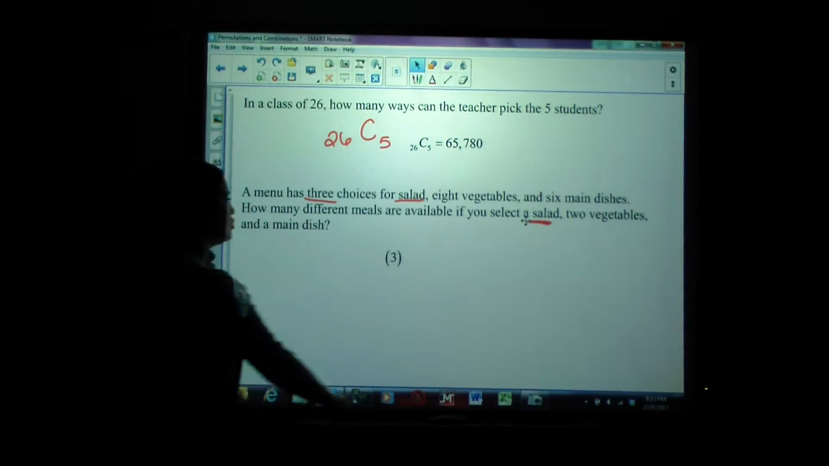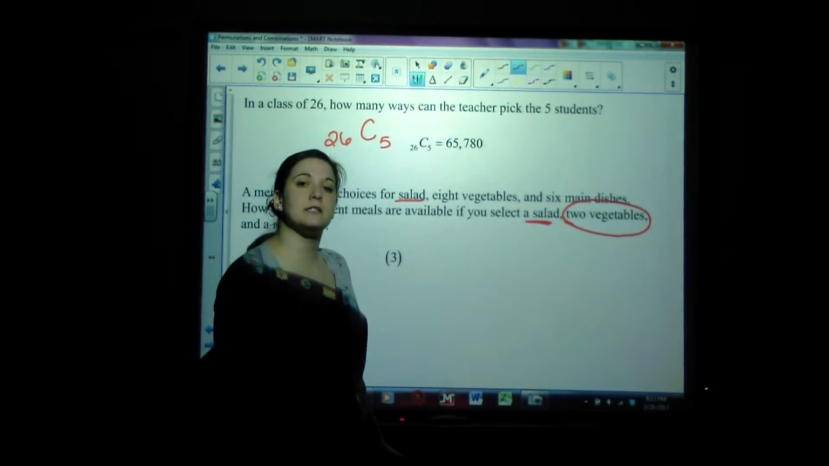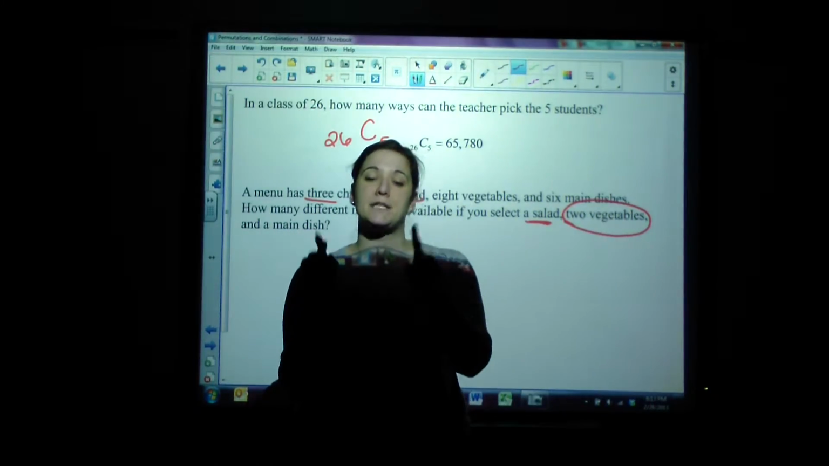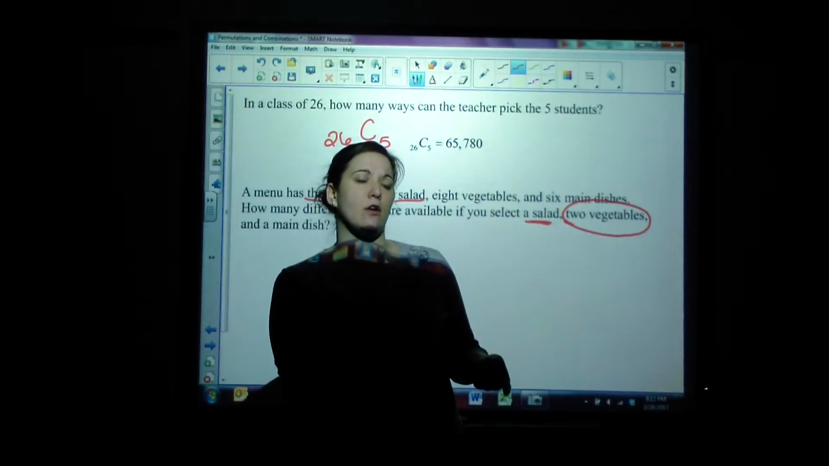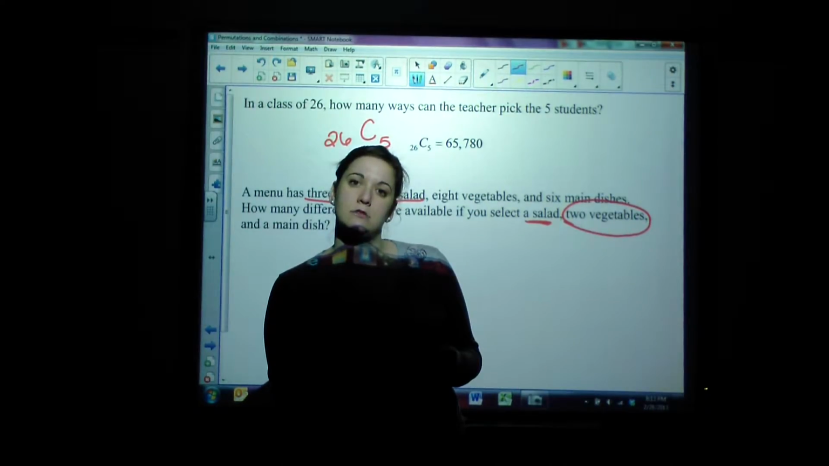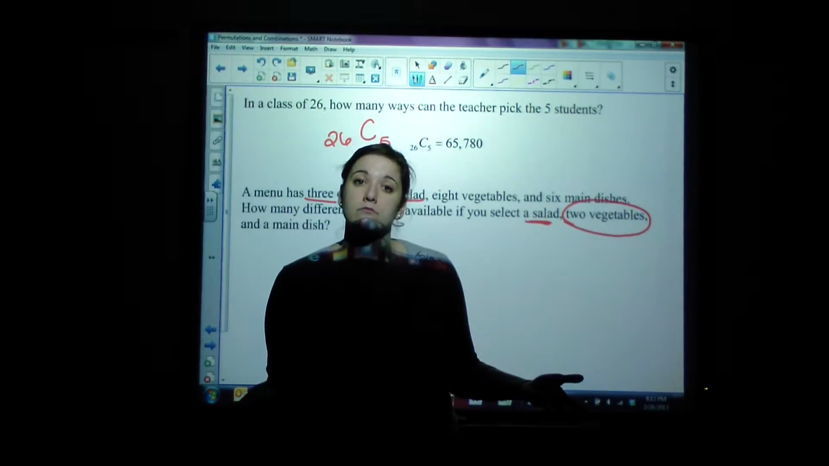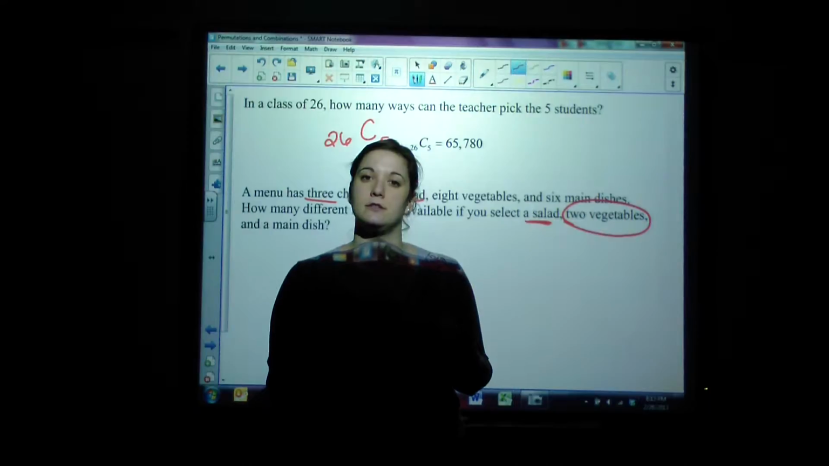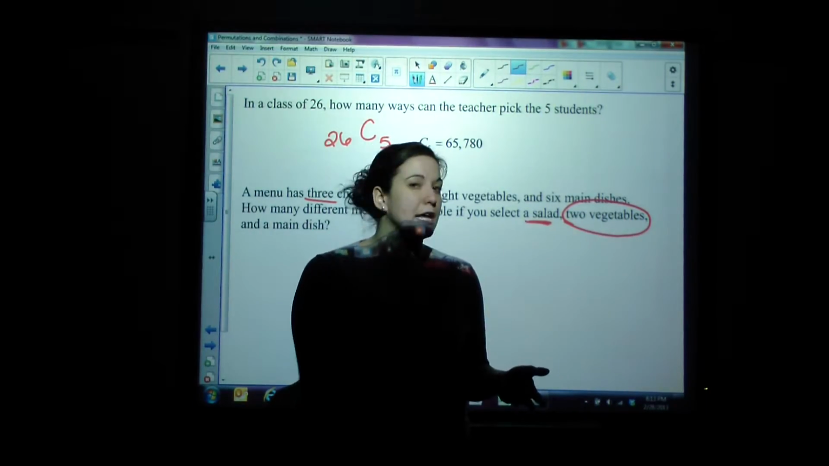Okay? Now, 2 vegetables. Let me ask you something. Does it matter when you go out to eat if you choose your 2 vegetables to be potatoes and corn, or if you choose corn and potatoes? Is that going to be a different meal? The answer should be no, because does it matter what order that you order your vegetables? No, the order doesn't matter. If you get corn and potatoes, that's the exact same thing as potatoes and corn.